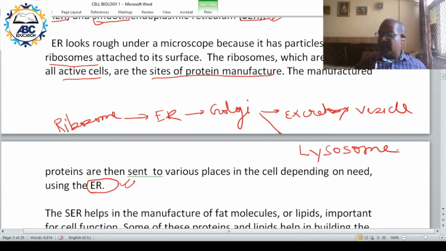So that is the pathway. Protein that is made by the ribosome will take this path: ER, Golgi, then either excretory vesicle or lysosomes.